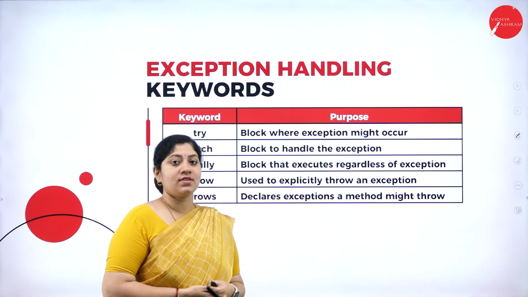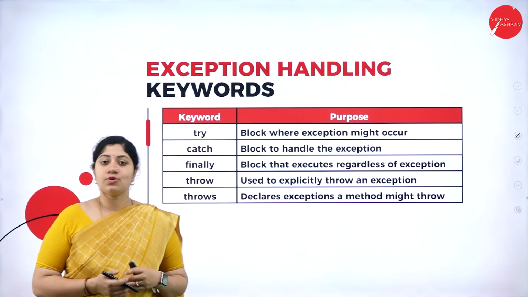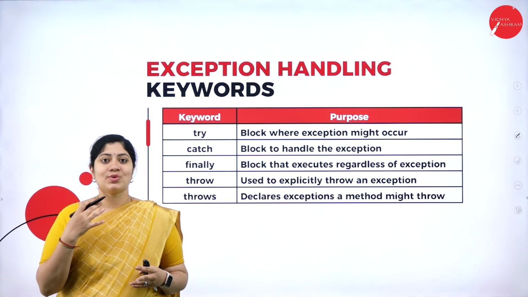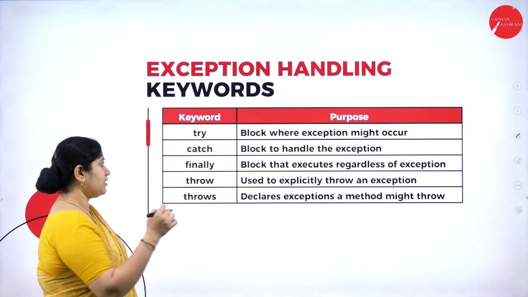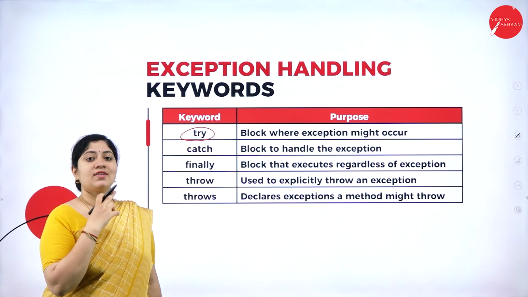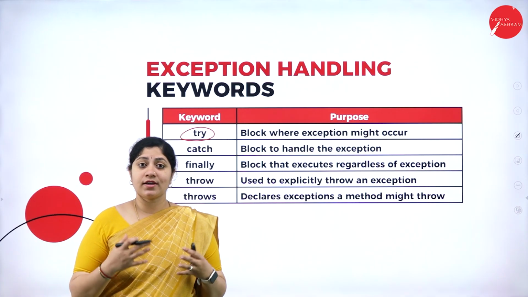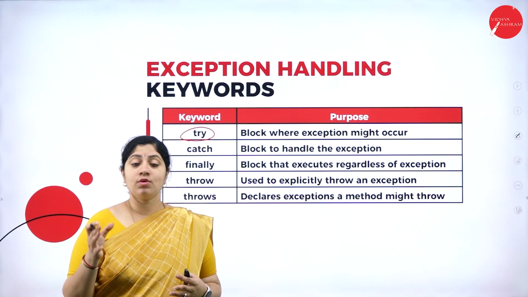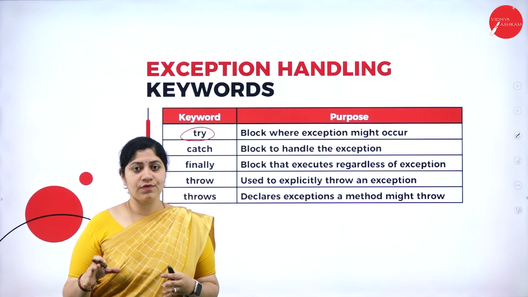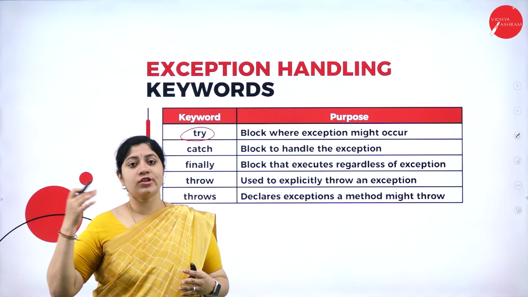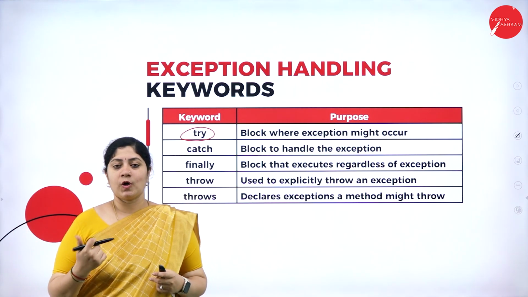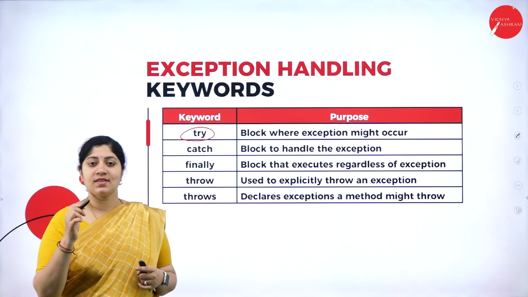Now let's go to the exception handling keywords. As I told, there are various exception handling types or methods, so now let's understand those. The first one, we have heard about in our previous slides, isn't it? It is none other than try. There is a case where an exception might occur. In those cases, try can be used. It's not a completely fixed case. It can occur or it may not occur. It depends on the program. So that's where we will be utilizing this try keyword.